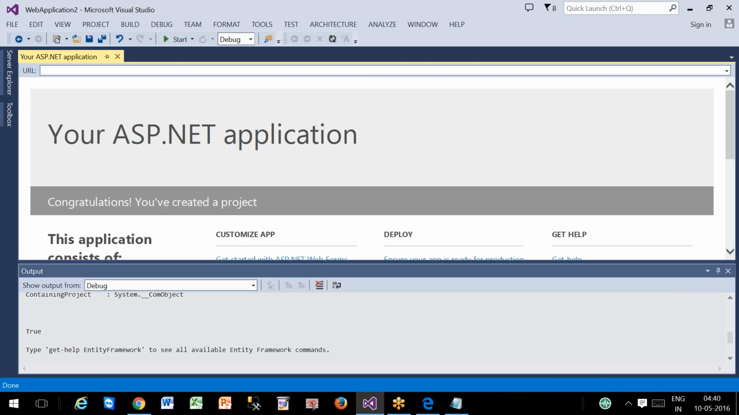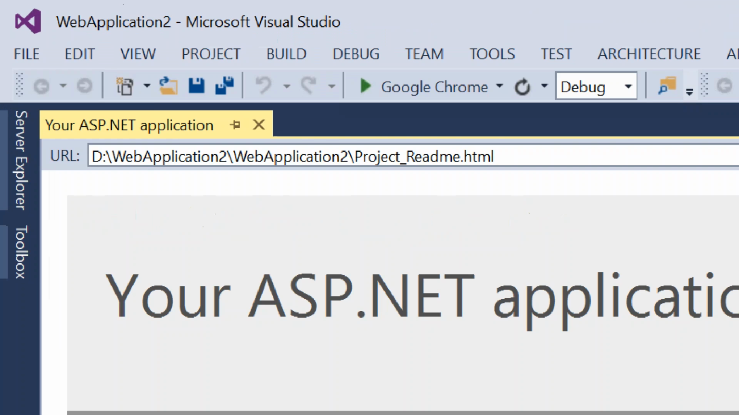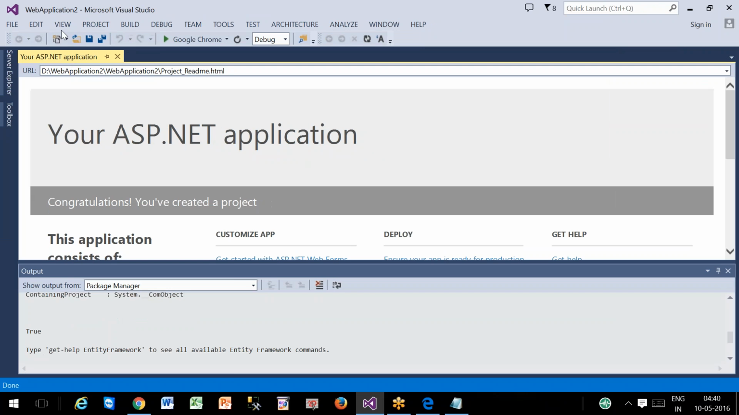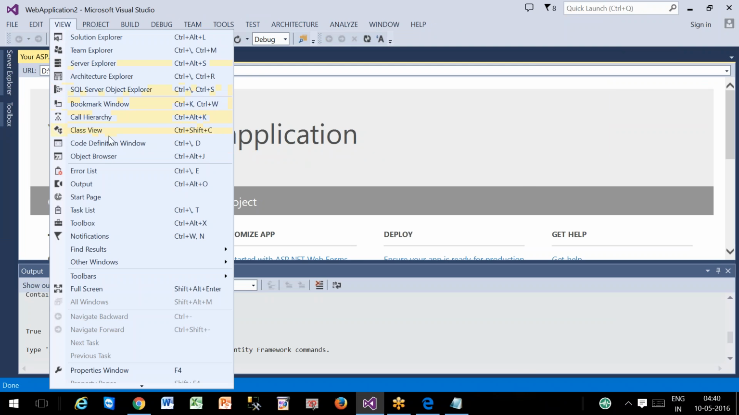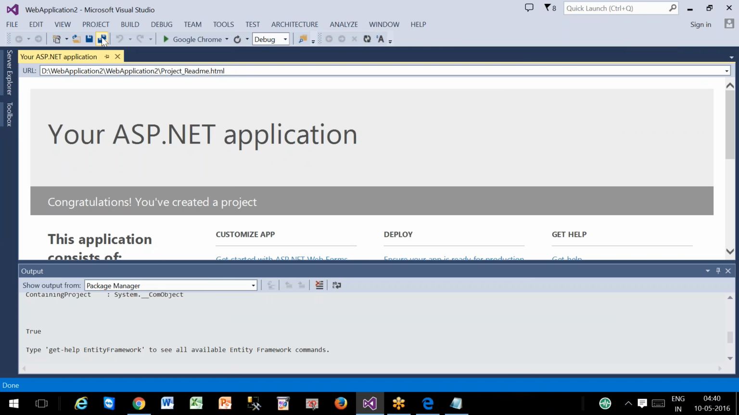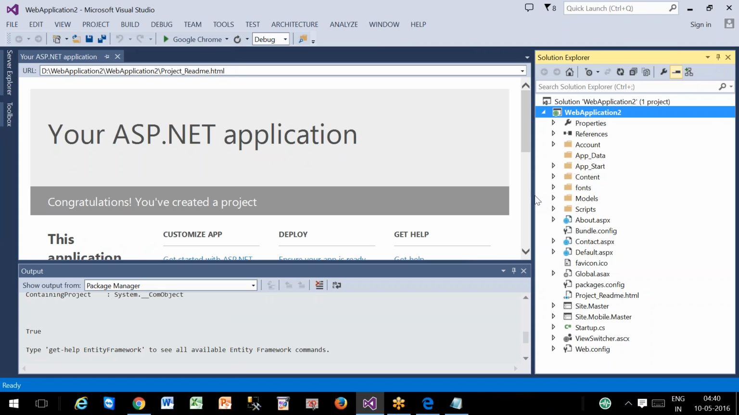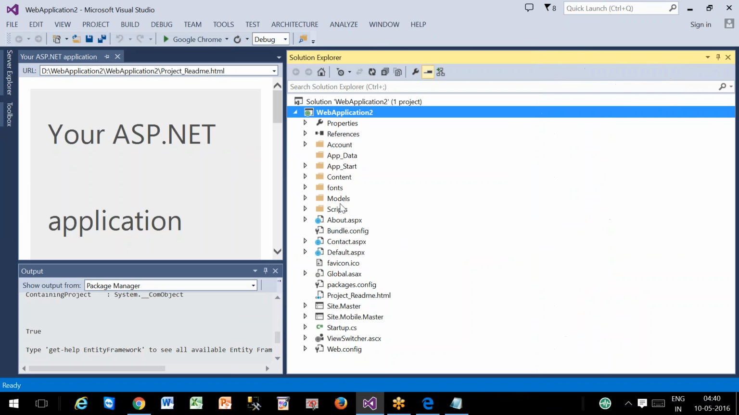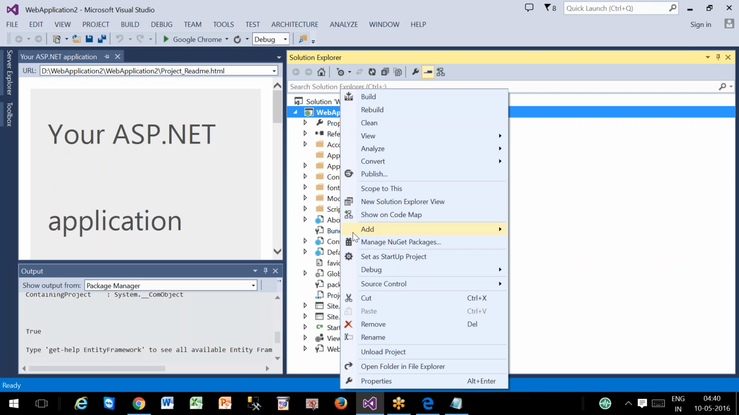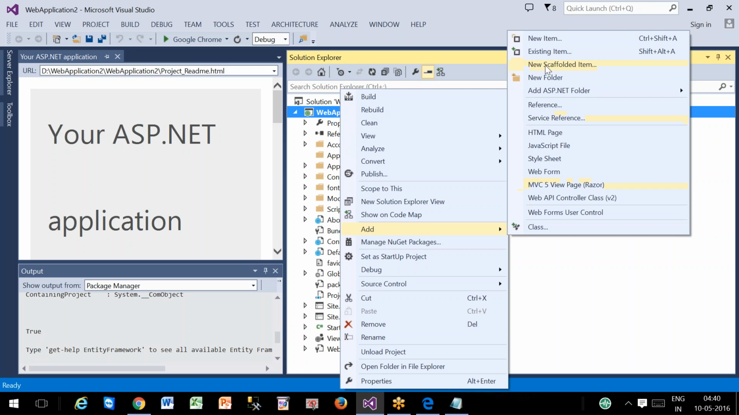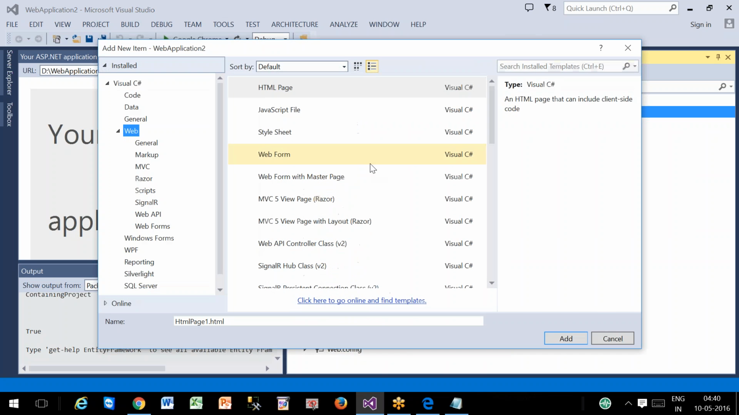Now your web application is created. Your application name is WebApplication2. If you want to add a new web page, I showed you that day: open Solution Explorer. Your coding has not started, I just want to show you the web application environment. To add a web page, right click here, add new item, web page.